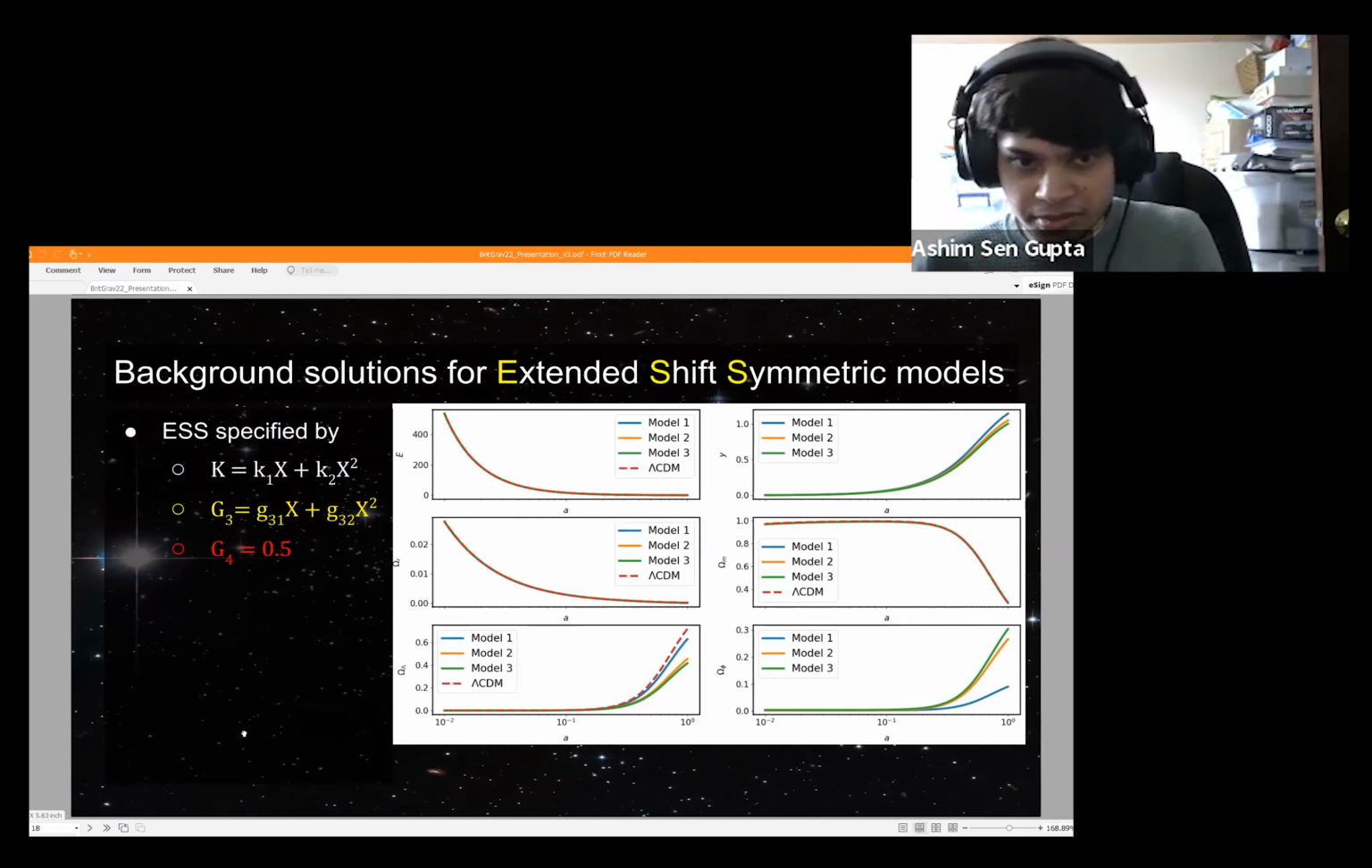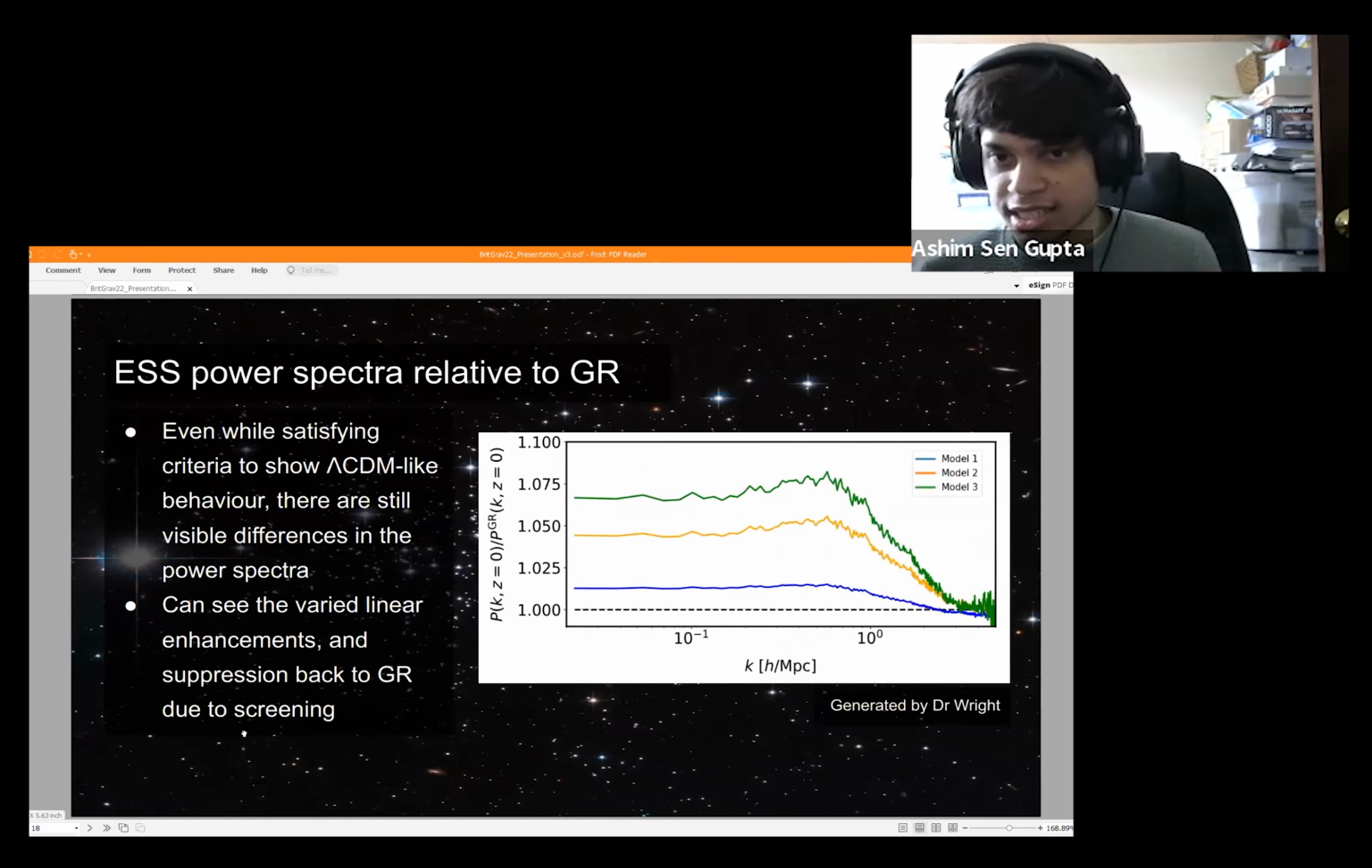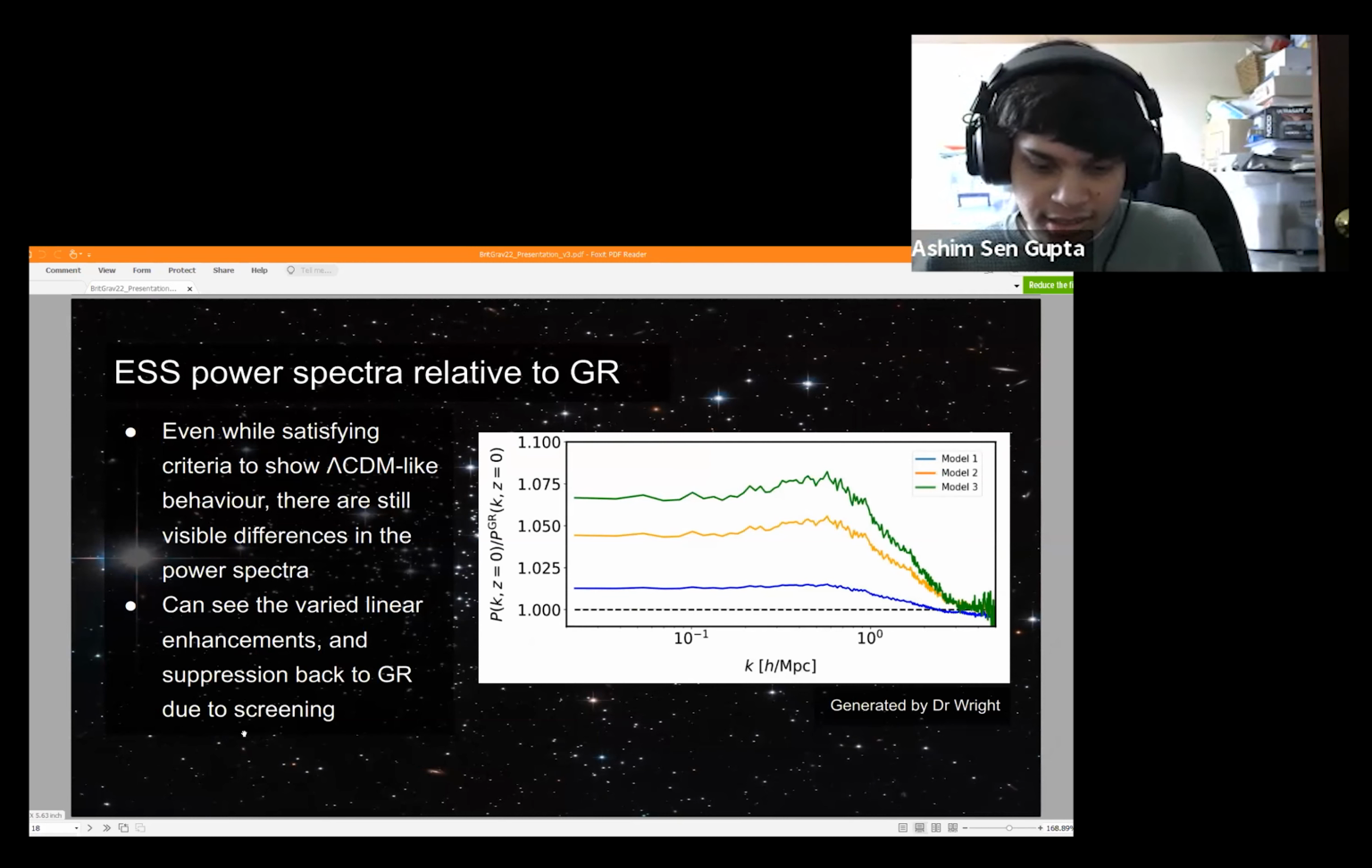But let's have a look at the power spectra. Here what we're seeing is that even though their expansion histories look really close to lambda CDM, they still have pretty visible differences at the level of the power spectra. You can see that the green ESS model has differences of up to 7.5%. So what we're saying is that even if you apply constraints on ESS models so that their expansion histories look a lot like lambda CDM because of various experimental constraints, they still have the capability of showing different behaviors on other levels like the power spectrum. So there's this kind of richness in theory space here, a potential to explore.